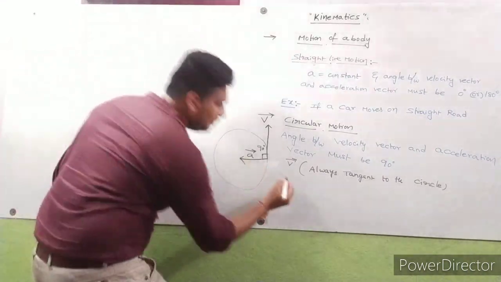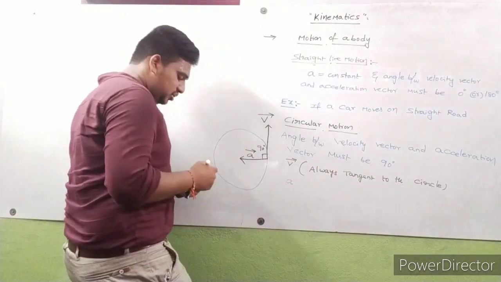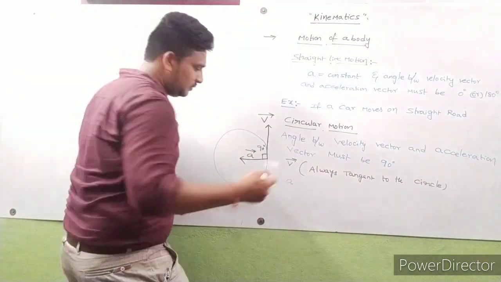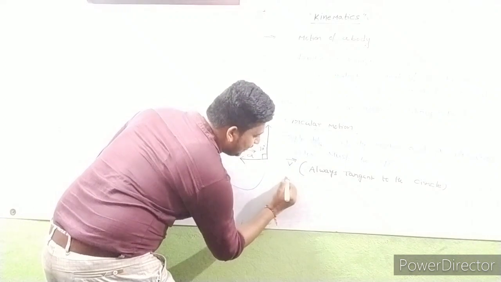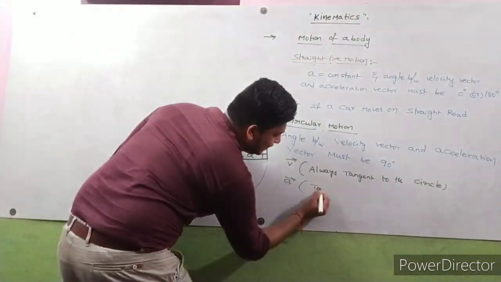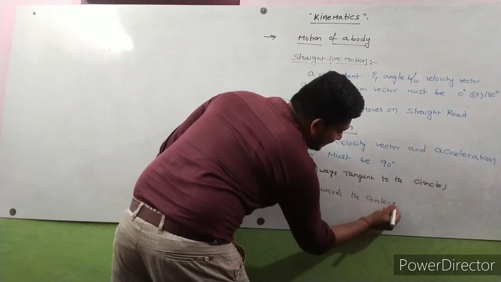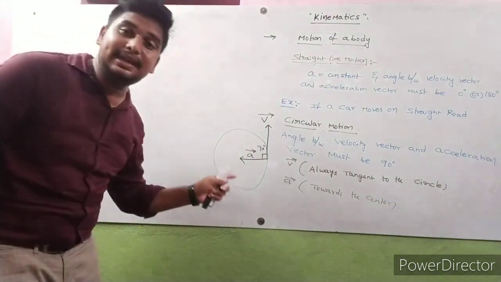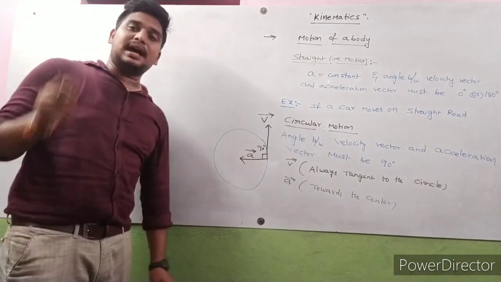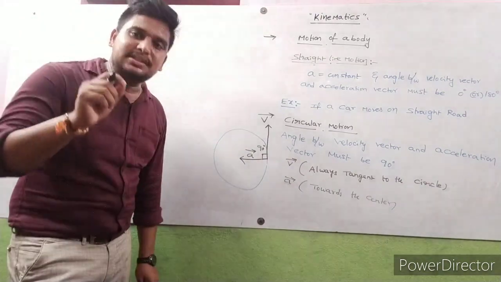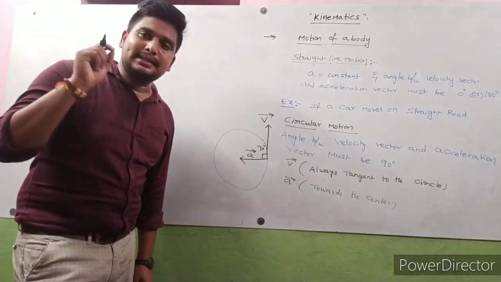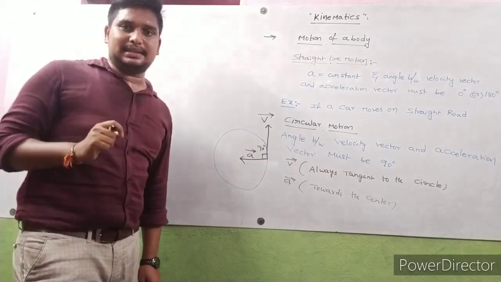Acceleration: the direction of acceleration is towards the center. That's why this acceleration is also called centripetal acceleration. The acceleration which acts towards the center is called centripetal acceleration.